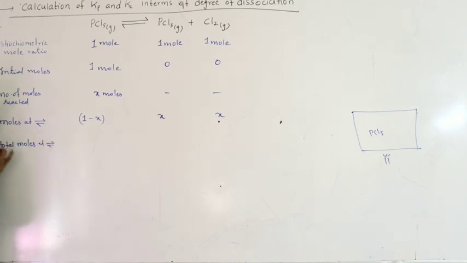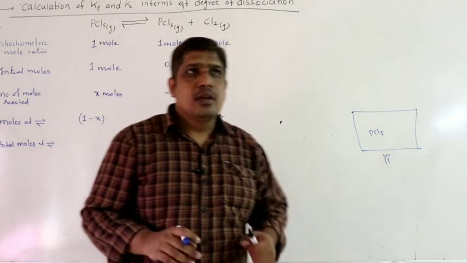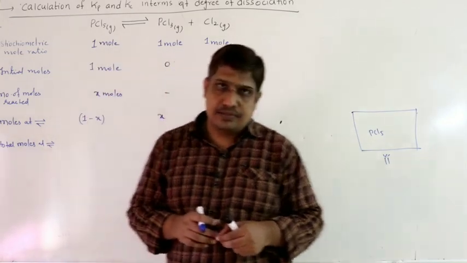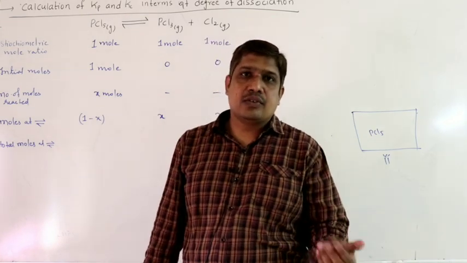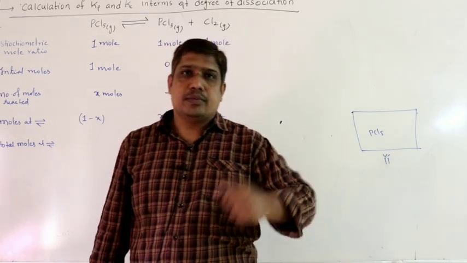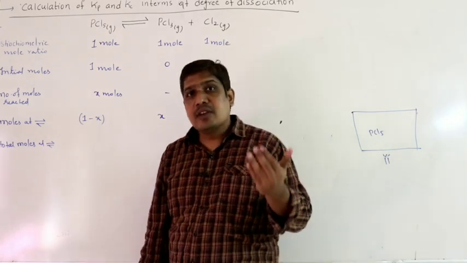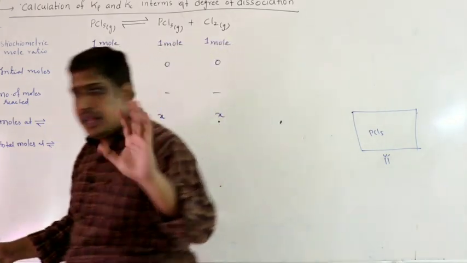While calculating total moles, consider the moles of only gases. Why? We use these total moles to calculate partial pressure. Partial pressure is for gas. Partial pressure of a gas equals mole fraction into total pressure. So we use these total moles to calculate the mole fraction of a gas. So that is why we have to consider only gases.